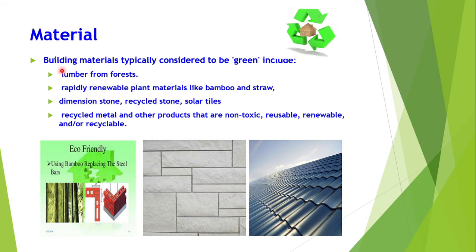First we will look at materials. Building materials typically considered to be green include lumber from forest. This is timber which is present in the forest. Rapidly renewable plant materials like bamboo and straw. In place of iron rods, they can be replaced with bamboo if possible. Dimension stone, recyclable stone, solar tiles. Recycled metal and other products that are non-toxic, reusable, renewable or recyclable.